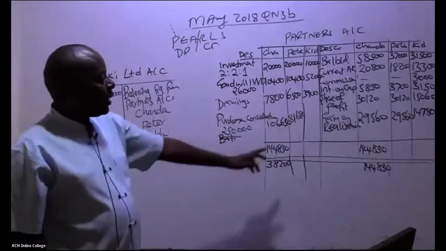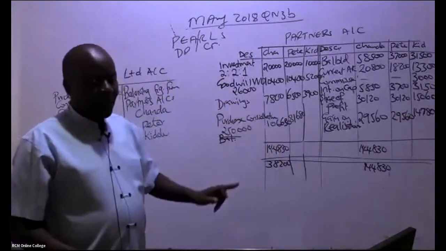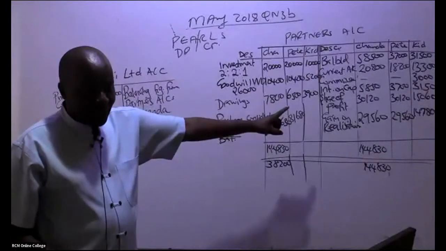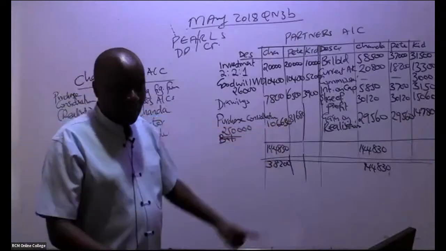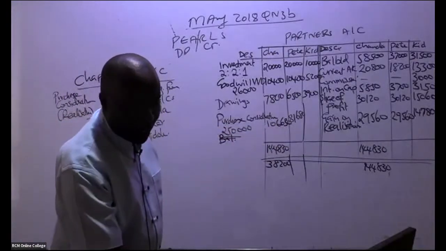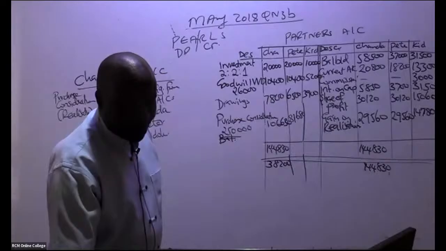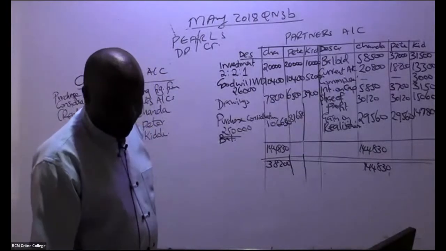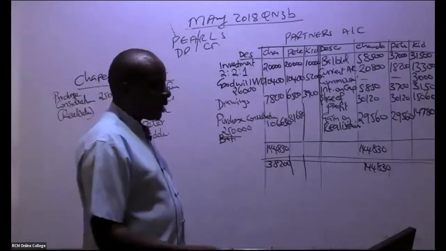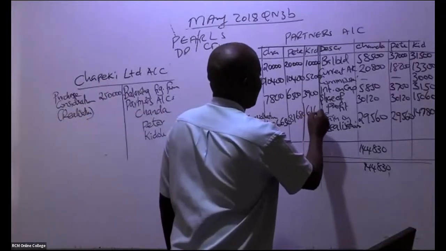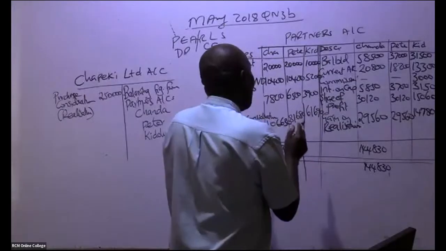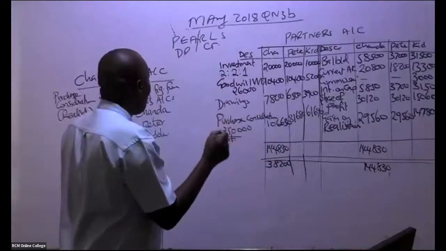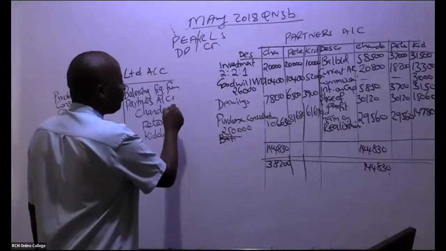How about balancing figure for Kidole? Kidole Sambusa. 62,690. 62 or 61? Be keen. 61, eh? 61,690. So if you want to know whether you are correct, see whether the three figures are adding to 250,000. If they're not adding to 250,000, you have failed.